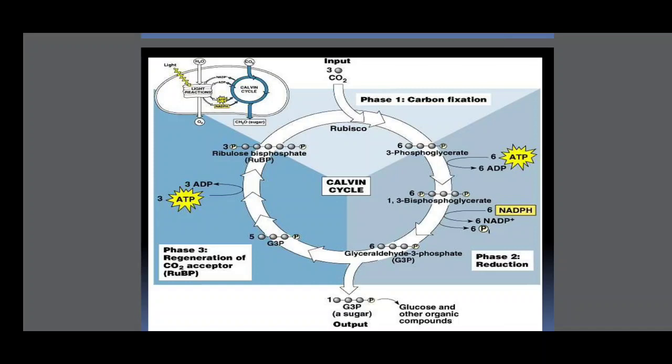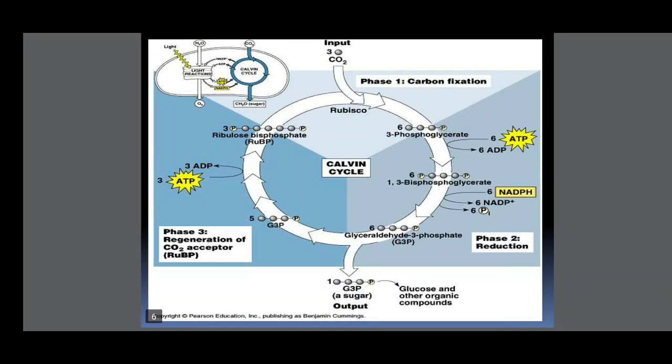This is the C3 cycle. What happened in this? First of all, carbon dioxide enters and combines with ribulose bisphosphate, also called RuBP. It is a 5 carbon compound that combines with carbon dioxide and forms 2 molecules of 3-phosphoglycerate. This is the first stable compound in the C3 cycle. Next, 3-phosphoglycerate is converted into 1,3-bisphosphoglycerate.